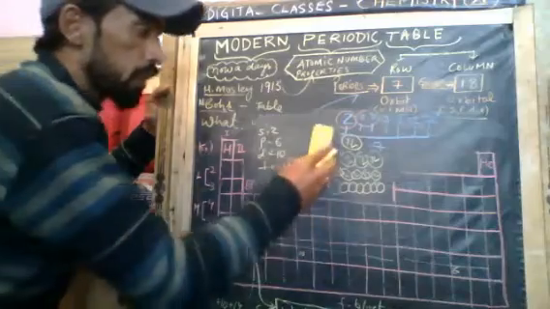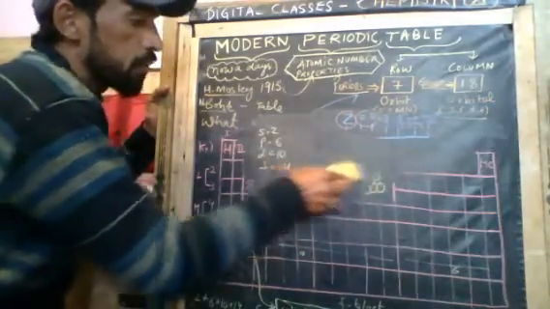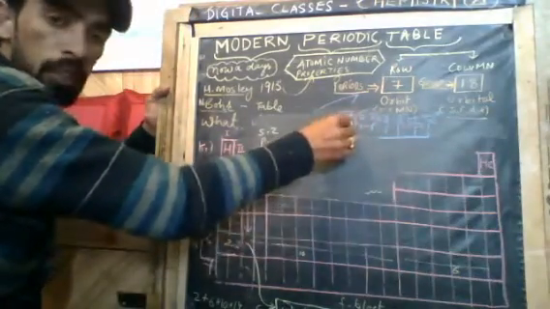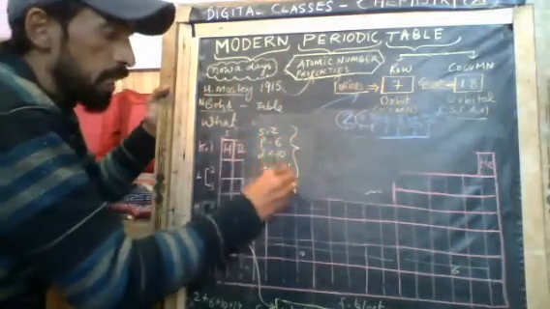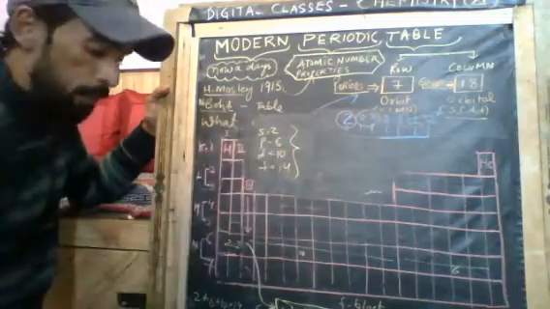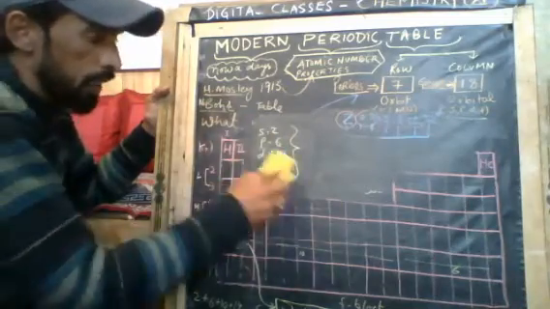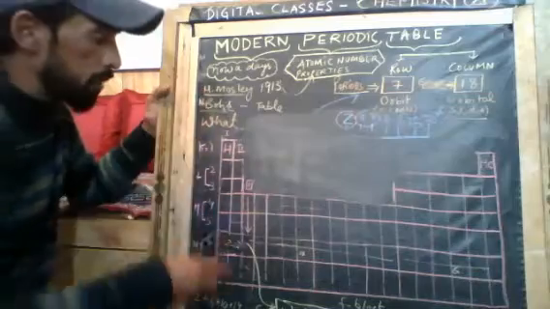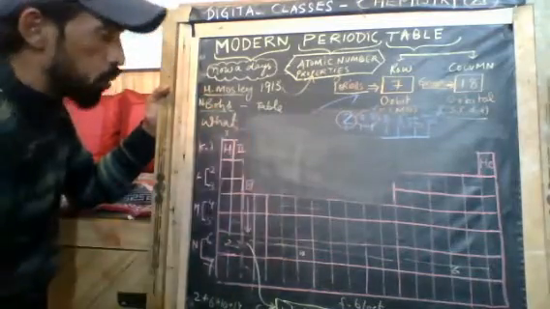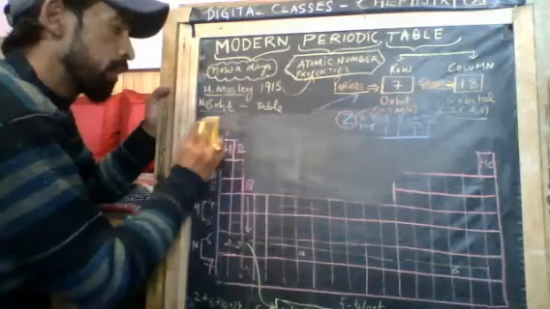So now don't be confused. Two different sets of numbers have come in front of you. One is for orbits: 2, 8, 8, 18, 18, 32, 32. The second comes from subshells: 2, 6, 10, and 14. Now I am going to relate these here. S can hold 2 electrons, and because of that, the first two groups are known as the S block.